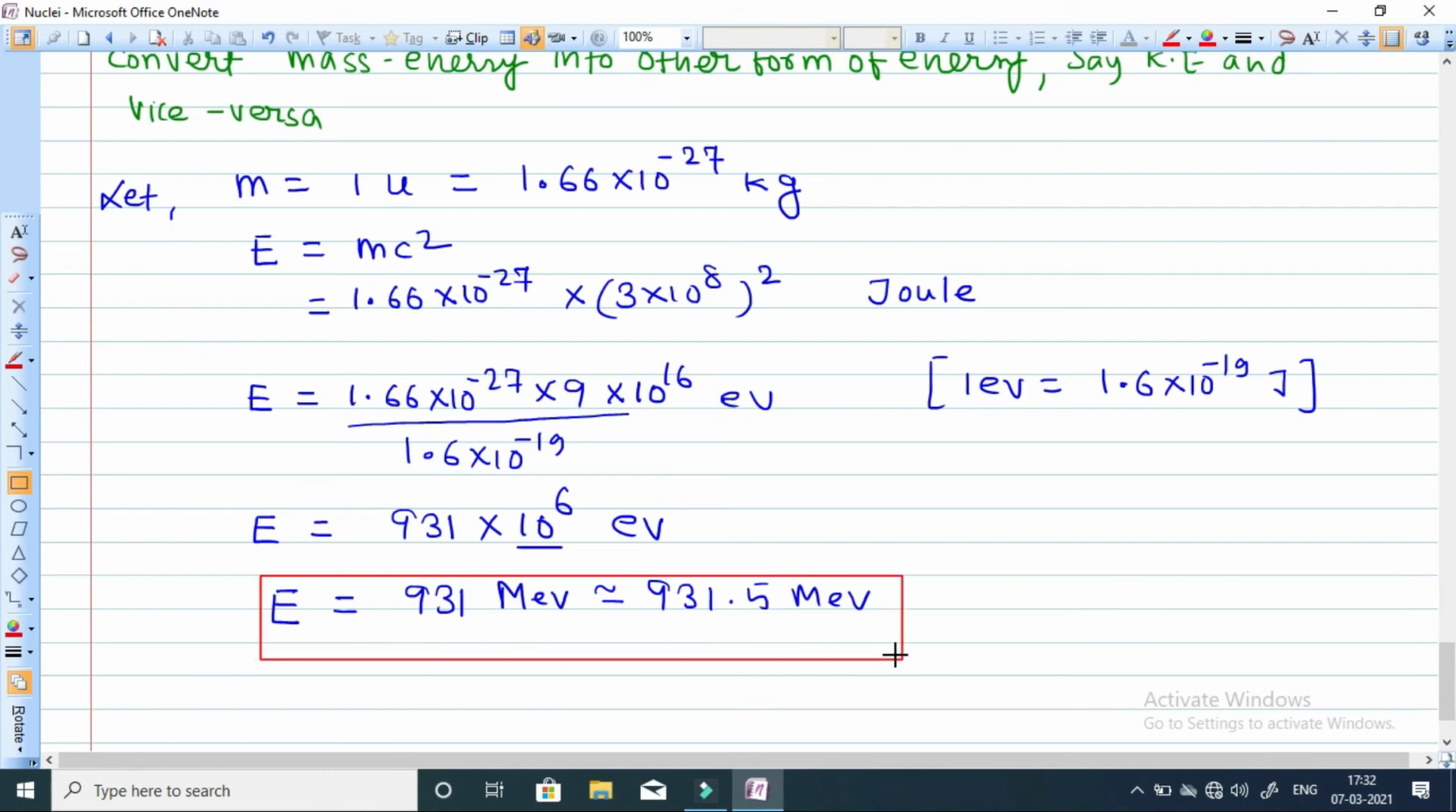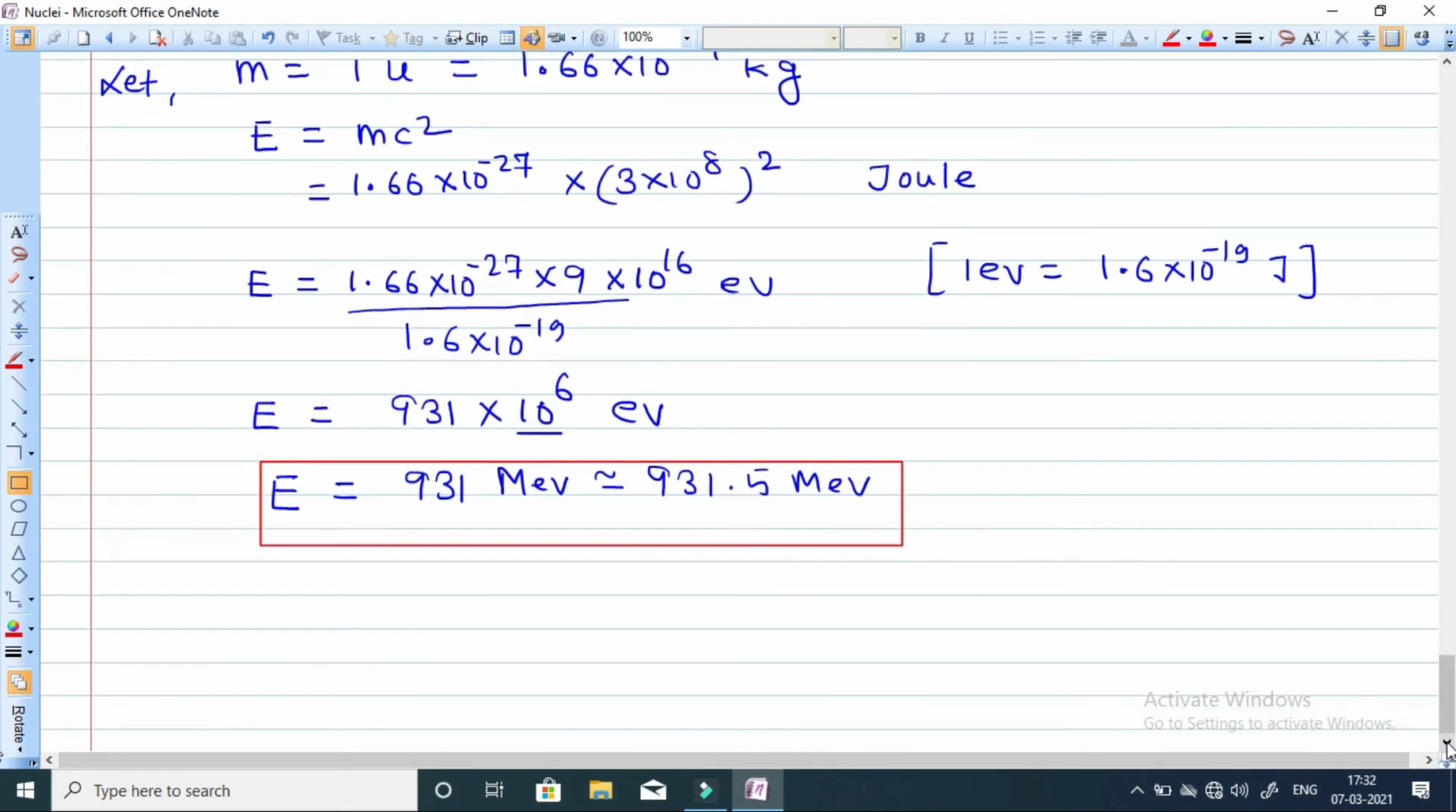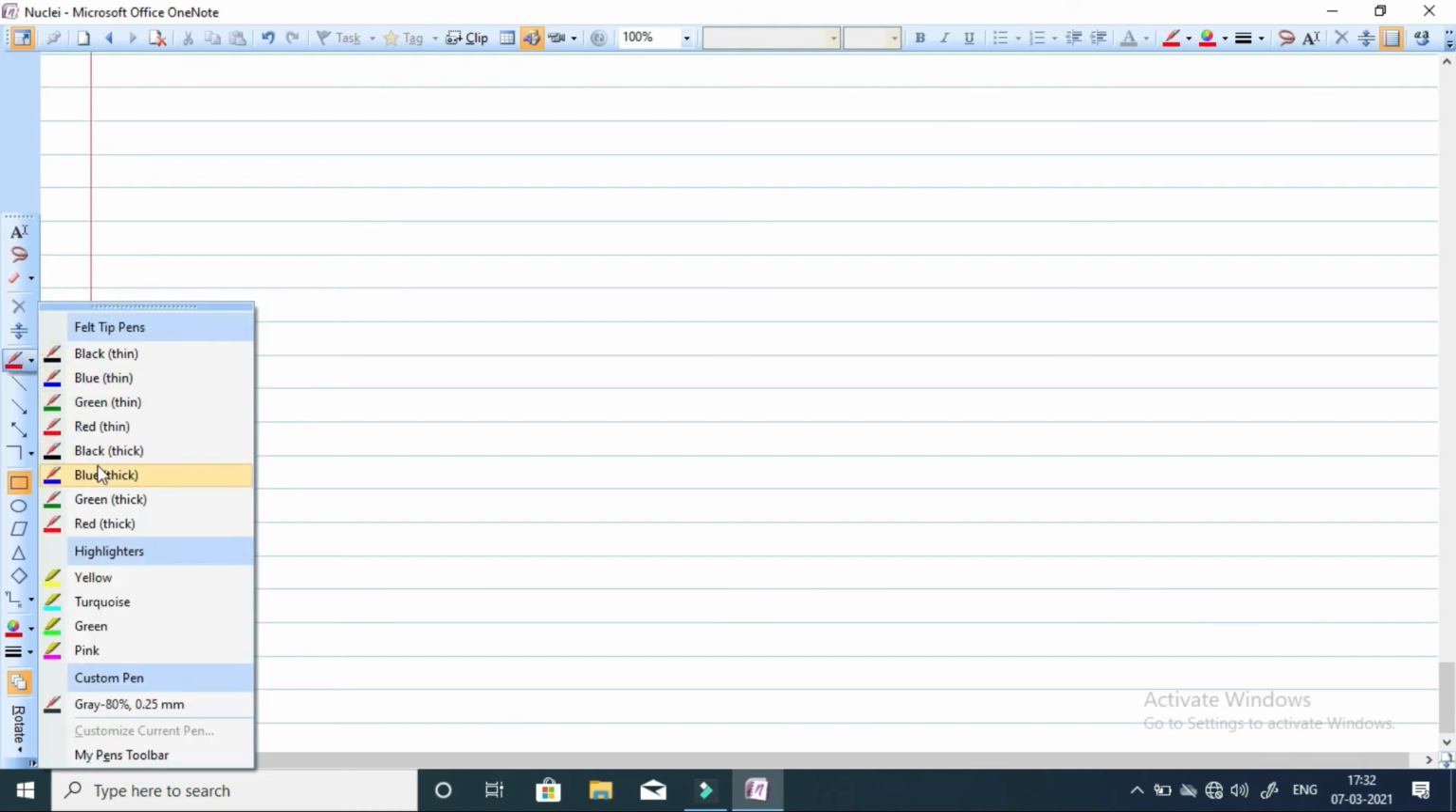Similarly, we can calculate the energy equivalent to 1 gram also. Let me calculate it. So next we are going to calculate what will be the energy equivalent to 1 gram of mass. Let me take the mass equal to 1 gram, and let's find out what will be the energy equivalent to this mass.